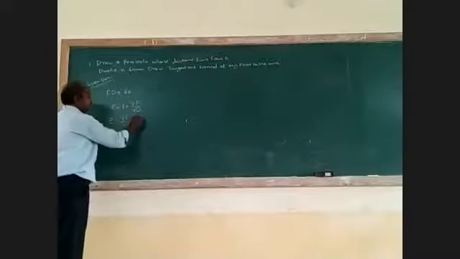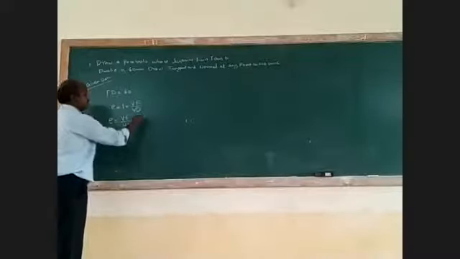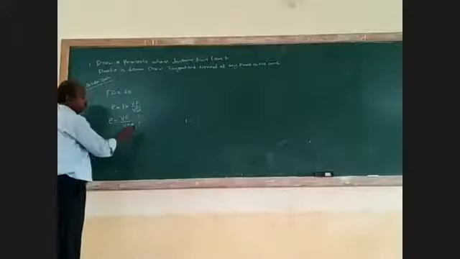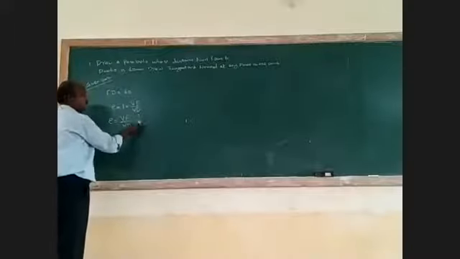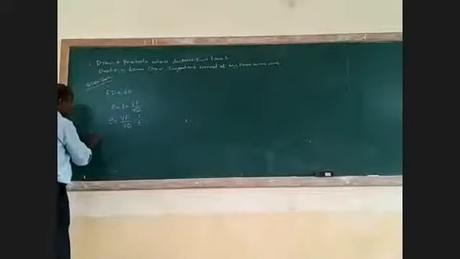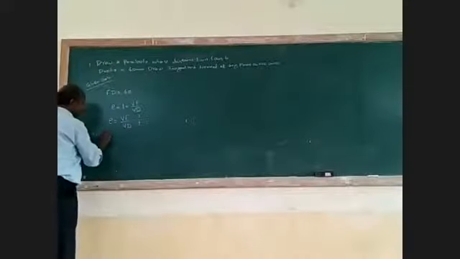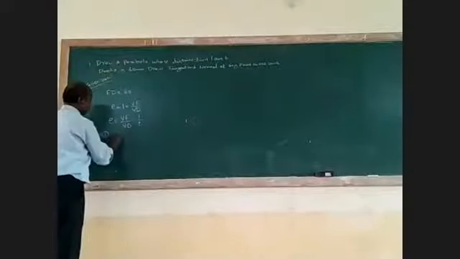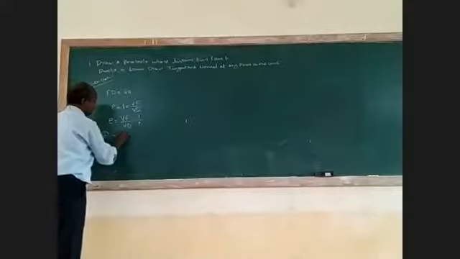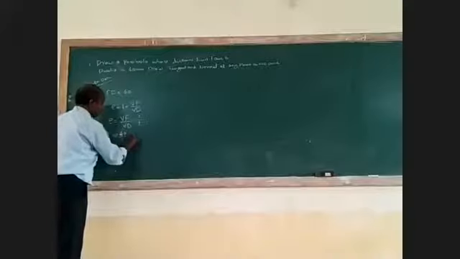If it is 1, both above and below are also 1, 1 by 1 is 1. Therefore, you have to add both numerator as well as denominator. We get 1 plus 1 equal to 2. You divide 40 divided by 2, that is 20 mm.